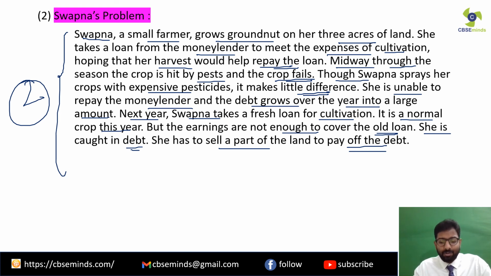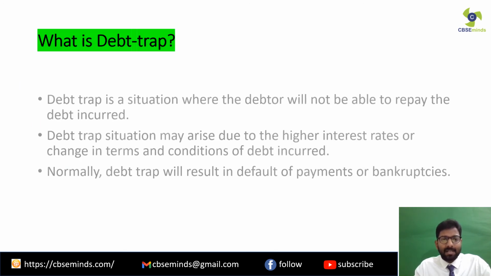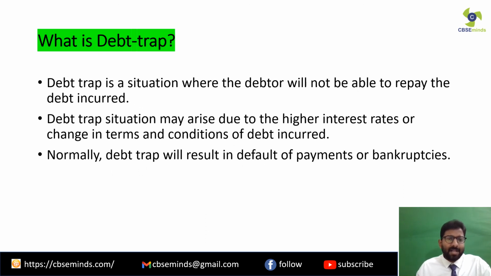First of all, we have to understand that in Swapna's case, she is caught in a debt trap. And what is a debt trap? Please have a look over here. A debt trap is a situation where the debtor will not be able to repay the debt incurred. Swapna had taken a loan from the money lender, and she was not able to repay him because the crops had failed. Next year she took a new loan for the cultivation. However, the earnings were not sufficient, so at last she had to sell off part of her land to repay the loan. And she is caught in a debt trap.